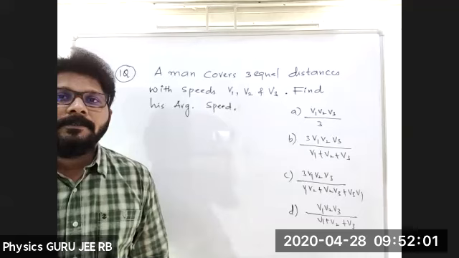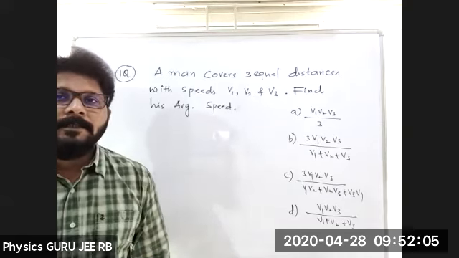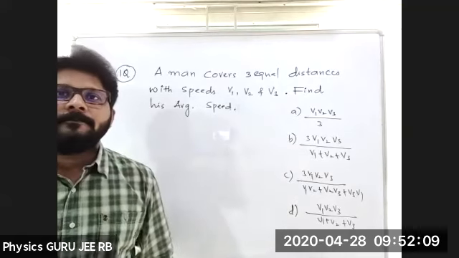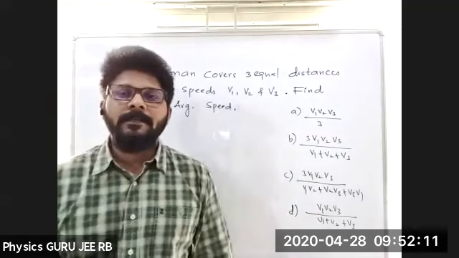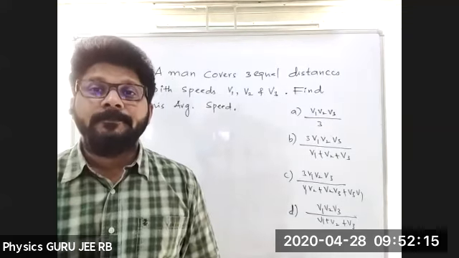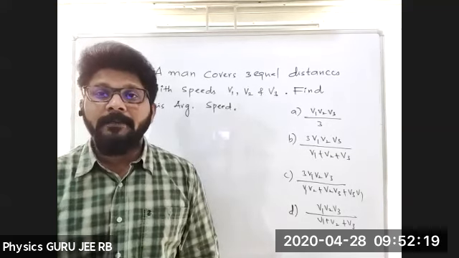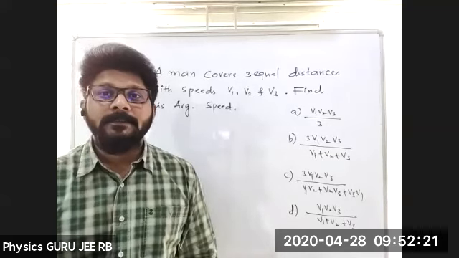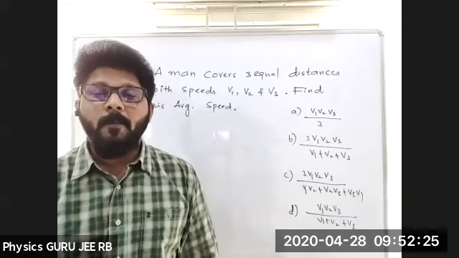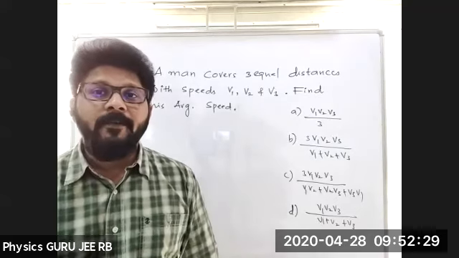Is Ayush there or not? Tariq, is there? Anybody? He's there. Where is he then? C is the option.